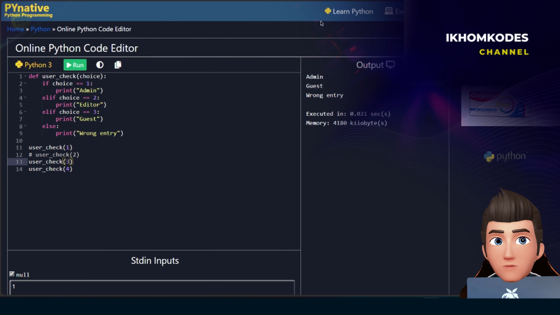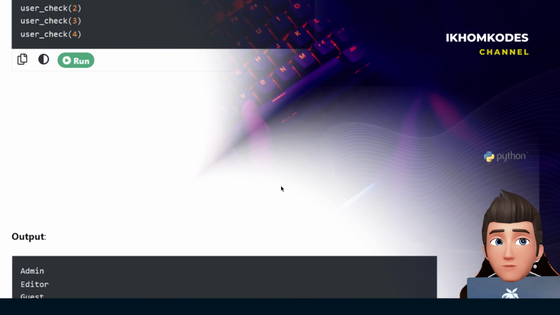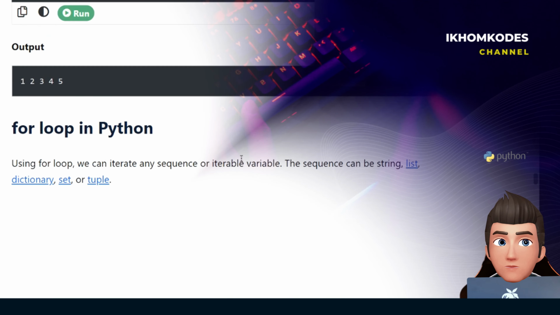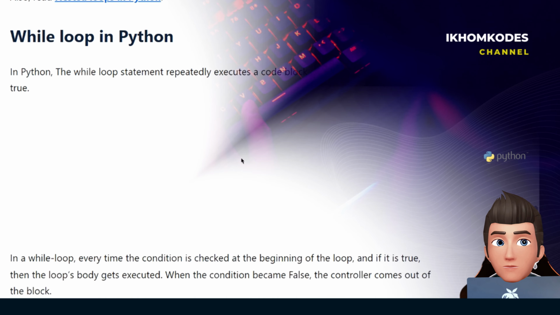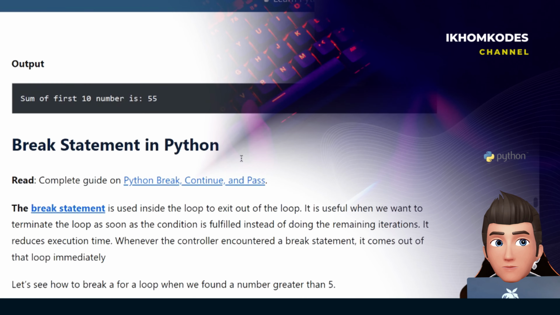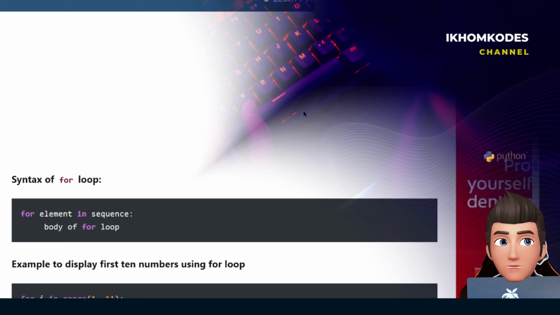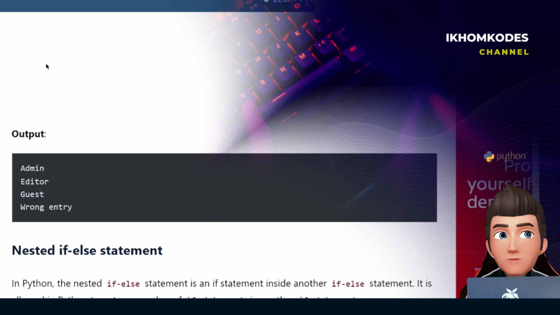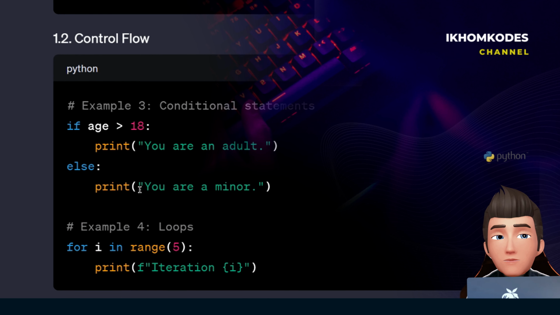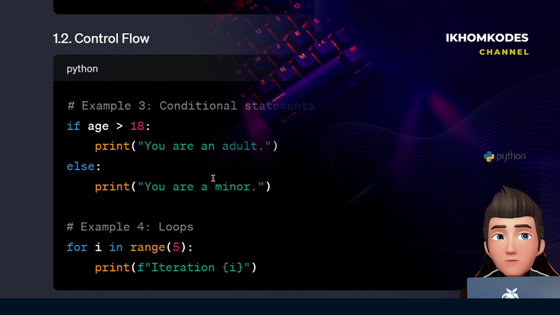Another thing is the nested if else statement. We have already covered this in a previous topic as well, so you can go and check it out. I'll give you the link to each video of the series on this website as well. Then there are the pass statement, continue statement, and break statement. These are all the things. I'll be trying to show you only these topics in Python control statements.